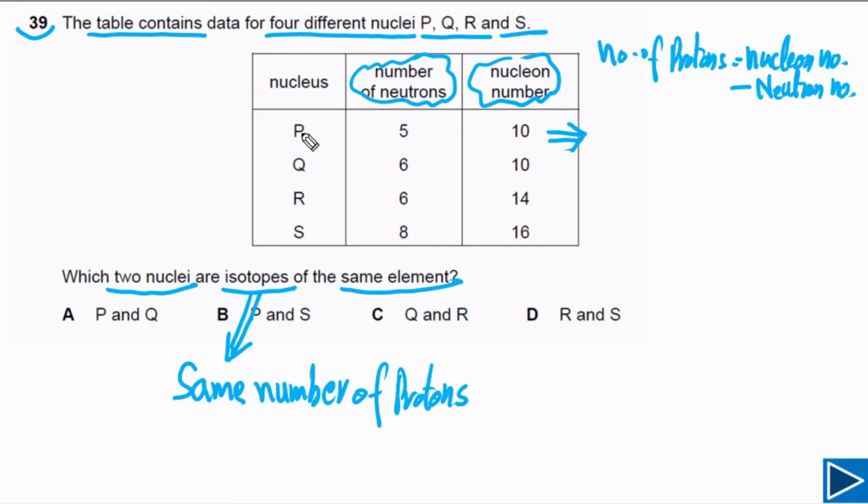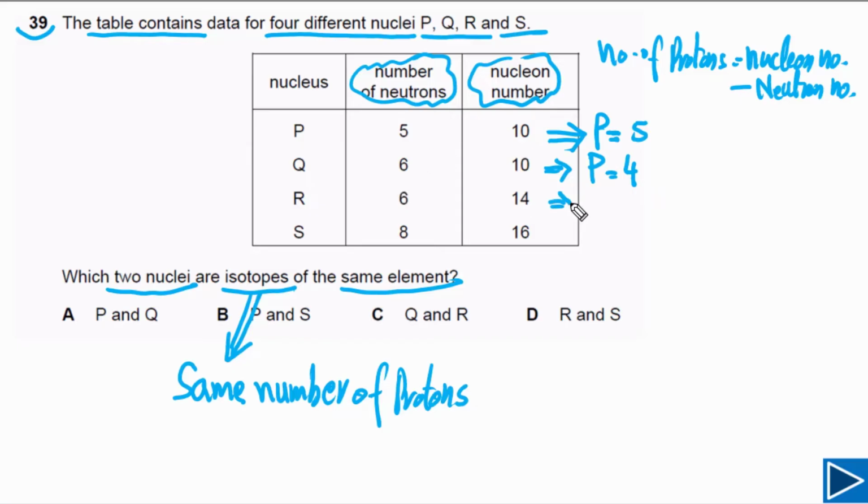Now if you look at nucleus P, we have nucleon number 10 and neutron number 5. So the proton number is 5, means 10 minus 5. If you look at nucleus Q, it has 10 nucleons and neutron number is 6. So the proton number is 4, means 10 minus 6.